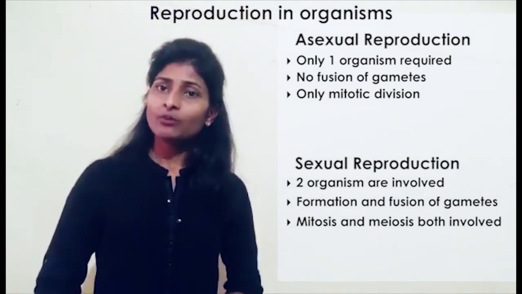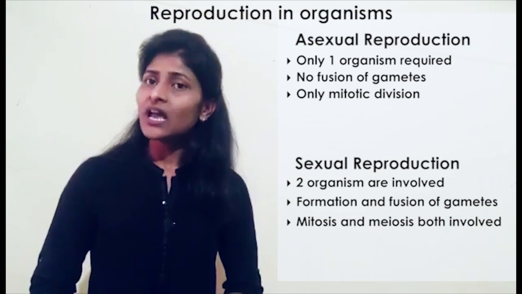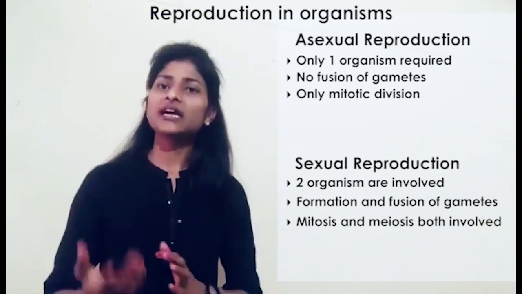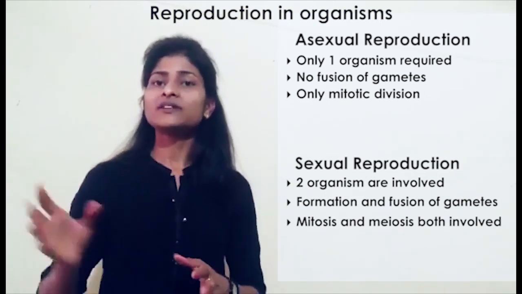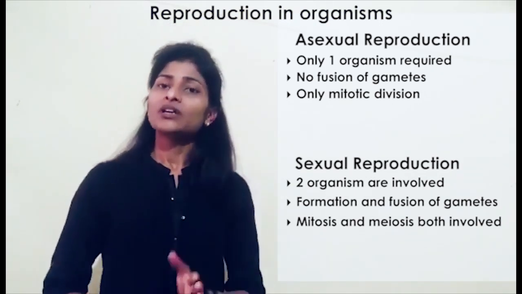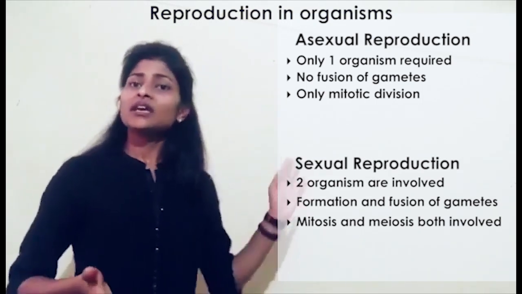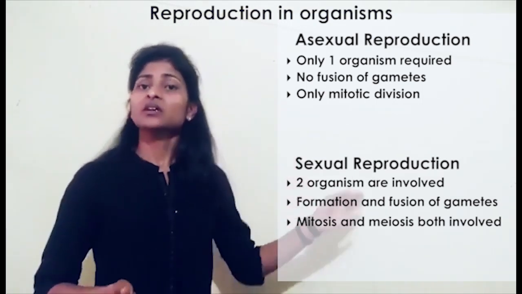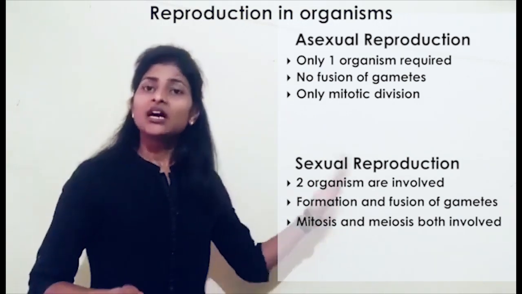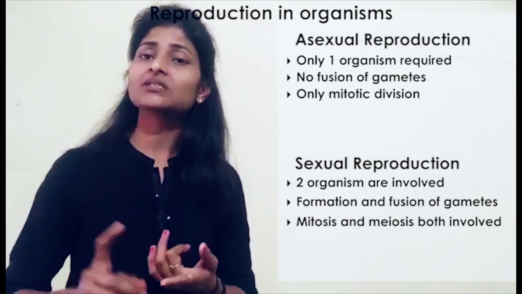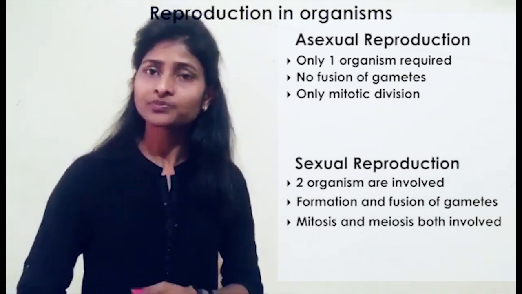For gamete formation, meiotic division is required, and for the further developmental process of the embryo as well as the zygote and all the different cells, mitotic division always takes place. So we can differentiate: asexual reproduction only requires mitotic division, while sexual reproduction requires both mitotic division as well as meiotic division.